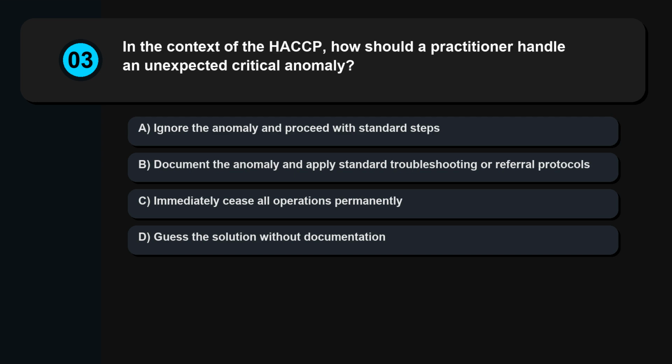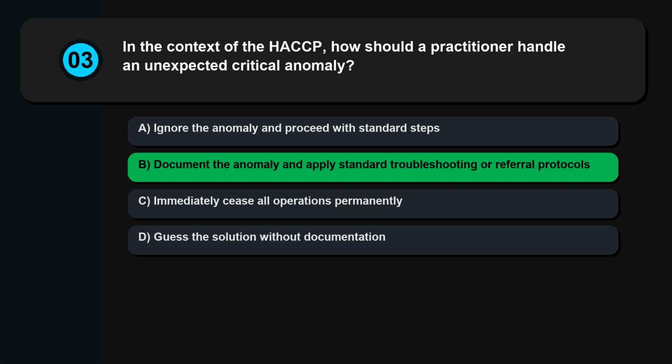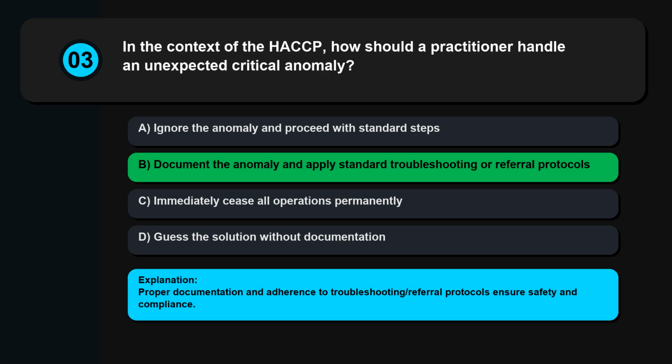Question 3. In the context of the HACCP, how should a practitioner handle an unexpected critical anomaly? Ignore the anomaly and proceed with standard steps. Document the anomaly and apply standard troubleshooting or referral protocols. Immediately cease all operations permanently. Guess the solution without documentation. Proper documentation and adherence to troubleshooting/referral protocols ensure safety and compliance.